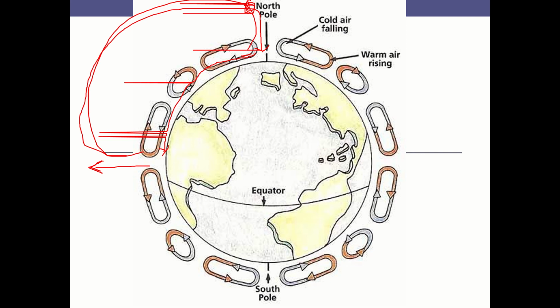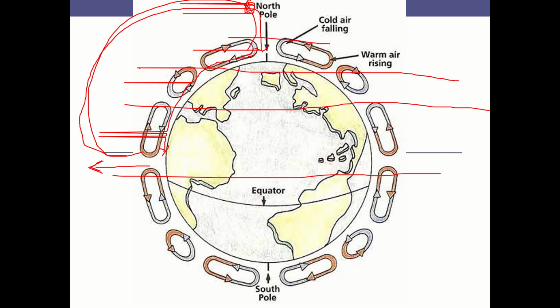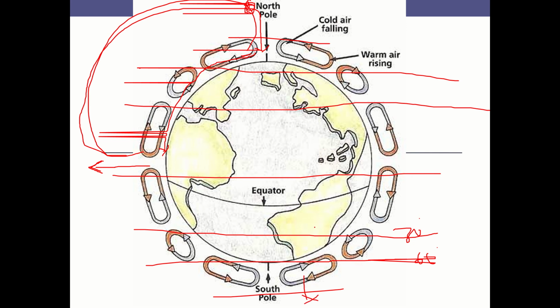So at a conceptual level, but if you see the real phenomena, this cycle occurs at every 30 degrees north and south of the equator. We have an equator line here, and at 30 degrees there is one cycle, and at 60 degrees there is one cycle, and of course at the north pole there is one cycle. Similar things happen south of the equator: at 30 degrees there is one such cycle, at 60 degrees there is one cycle, and of course at the south pole similar things happen.